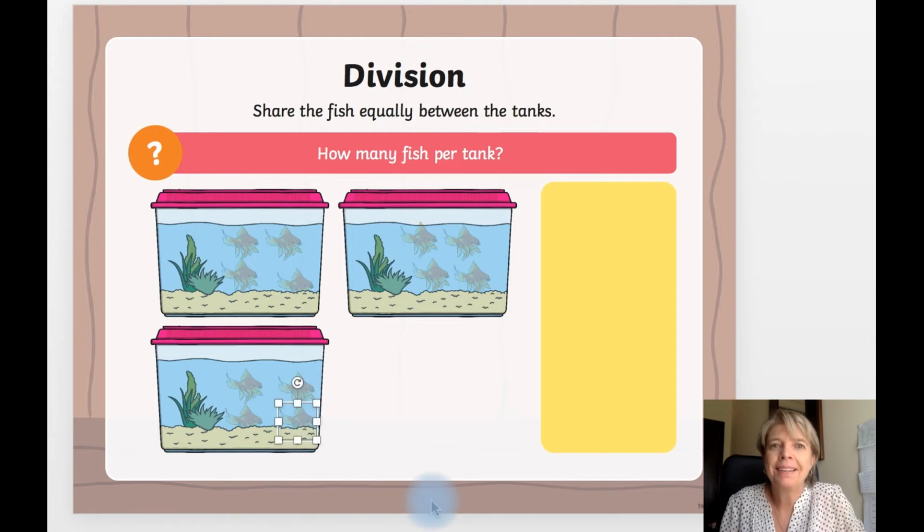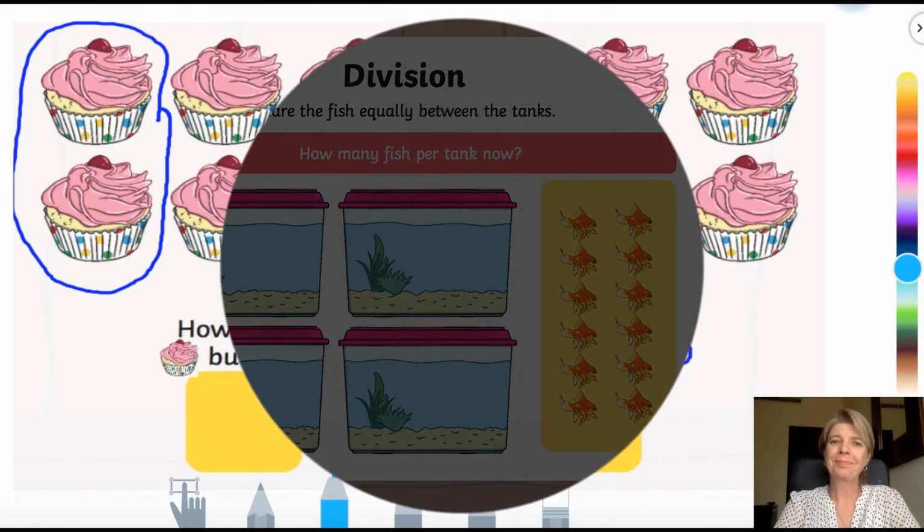How many? That's right, 4. 12 fish shared between 3 tanks equals 4. Okay, you're going to go and do some of these for me in your Seesaw.